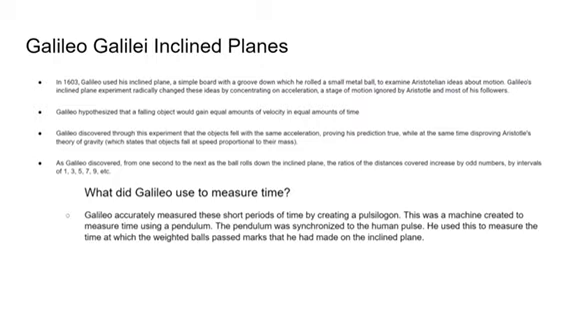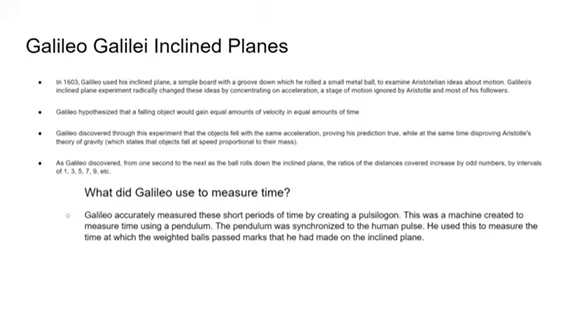Galileo's inclined planes. In 1603, Galileo used his inclined plane, a simple board with a groove, on which he rolled a small metal ball to examine the Aristotelian idea about motion. Galileo's inclined plane experiment radically changed these ideas by concentrating on acceleration, a stage of motion ignored by Aristotle and most of his followers. Galileo hypothesized that a falling object will gain an equal amount of velocity in an equal amount of time.